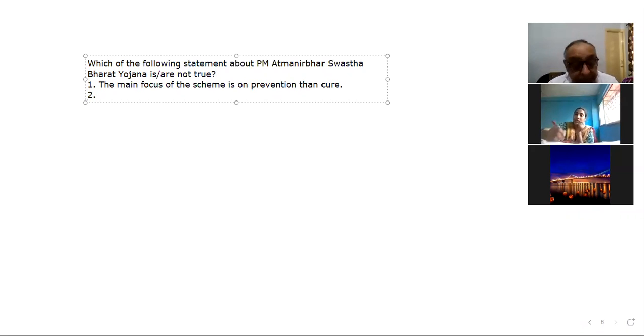Number two, the scheme is to improve India's healthcare system in the coming 5 years.